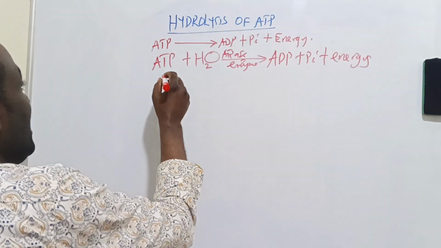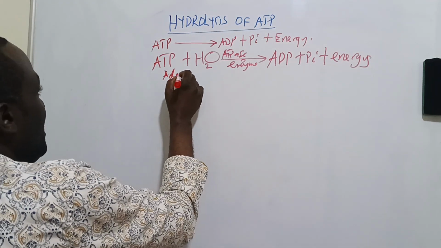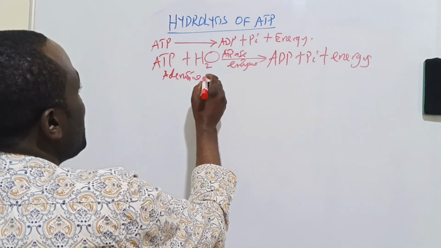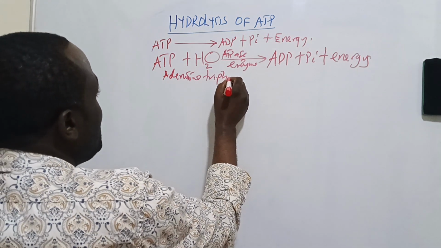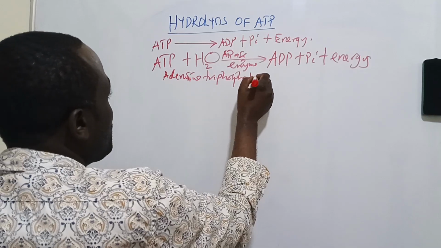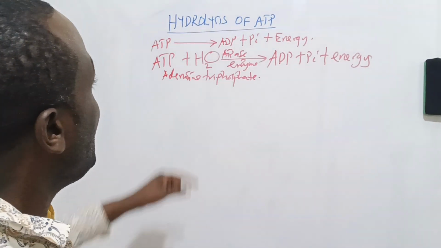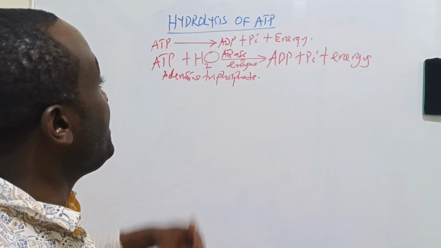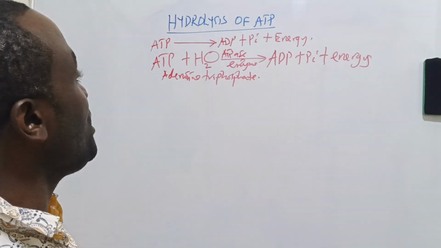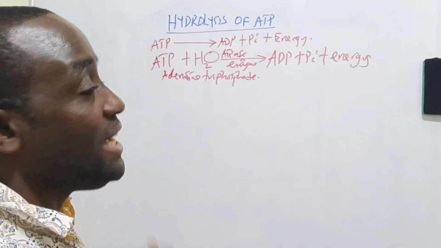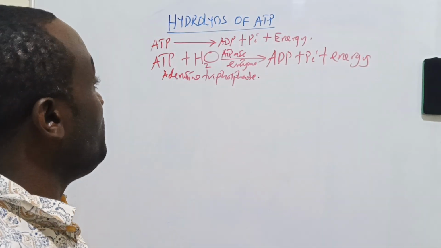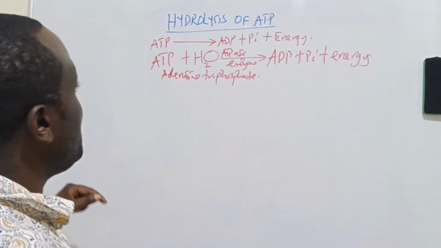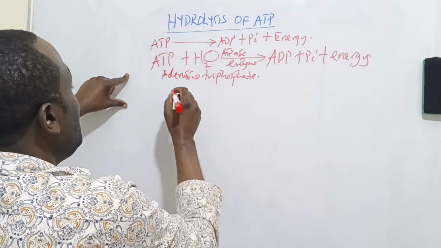Now, ATP is a nucleotide. It is adenosine triphosphate. That name is very interesting. Adenosine is from adenine, meaning there is a nucleoside. Which nucleoside? A nucleoside of adenine linked to ribose. So ATP contains what?